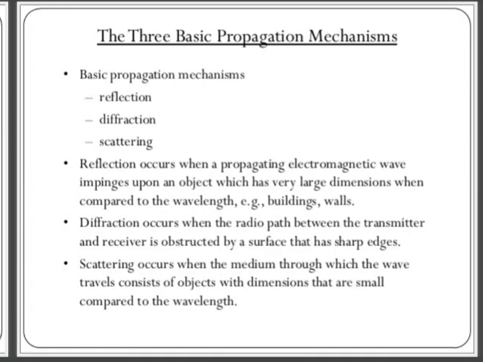Reflection occurs when a propagating electromagnetic wave impinges upon an object which has a very large dimension when compared to the wavelength, for example a building or wall. Diffraction occurs when the radio path between the transmitter and receiver is obstructed by a surface that has sharp edges, and scattering occurs when the medium through which the wave travels consists of objects with dimensions that are small compared to the wavelength.